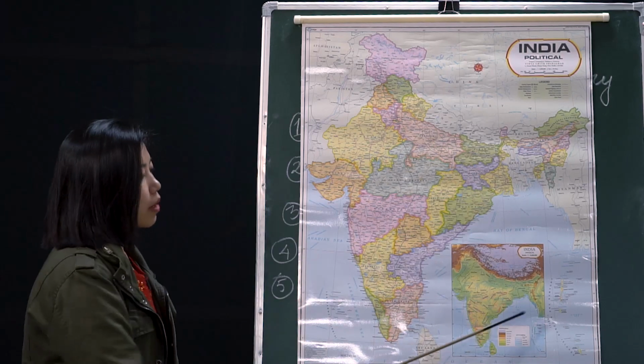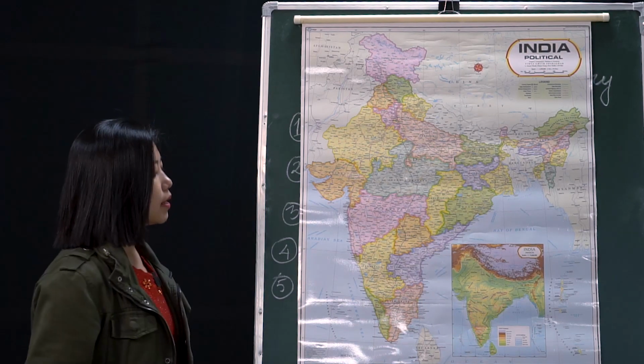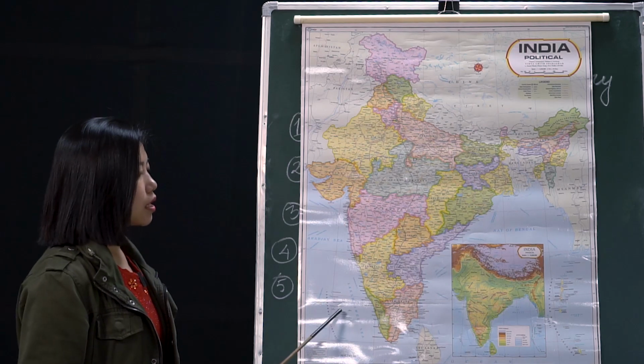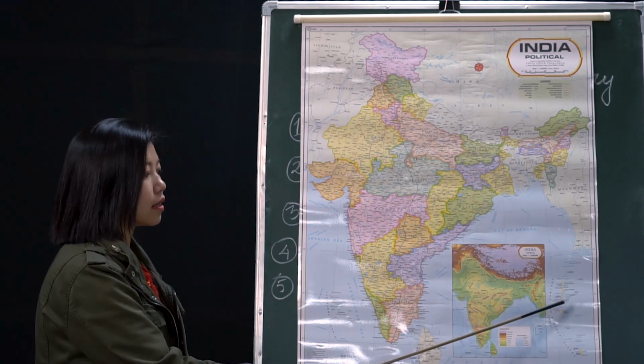Then as I mentioned, we have two islands. One is the Andaman and Nicobar Islands and one is the Lakshadweep Islands. However, we have more islands in Andaman and Nicobar.